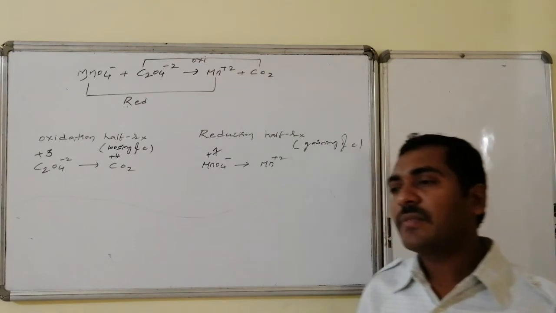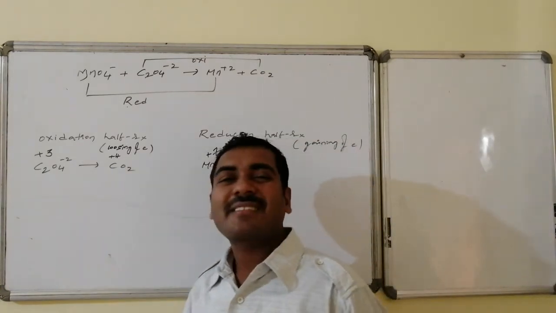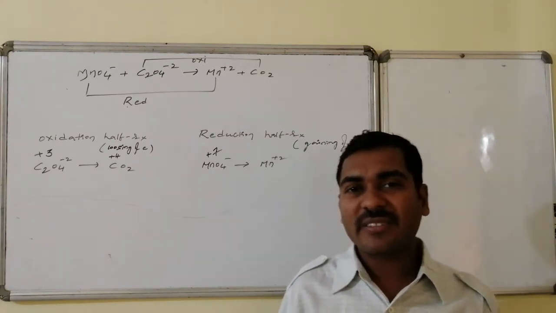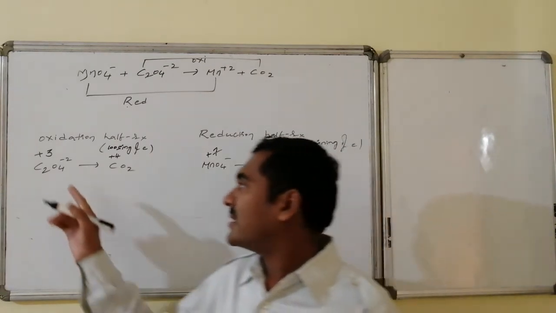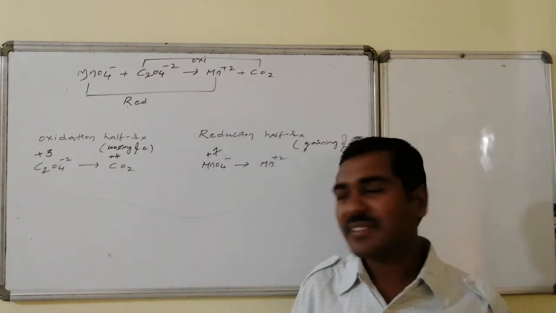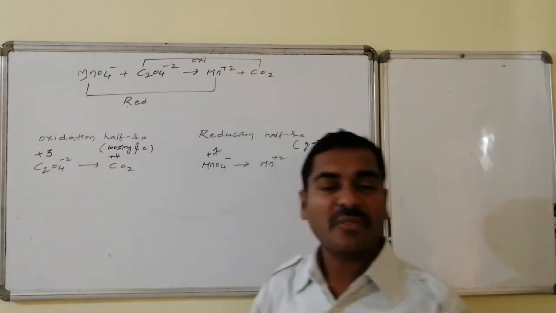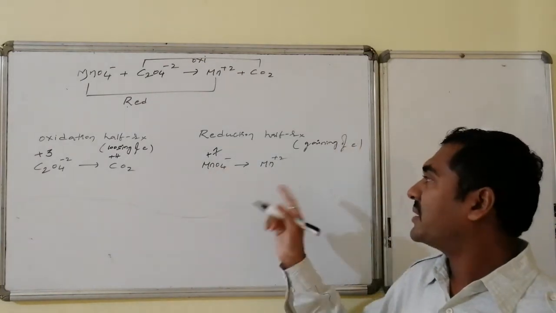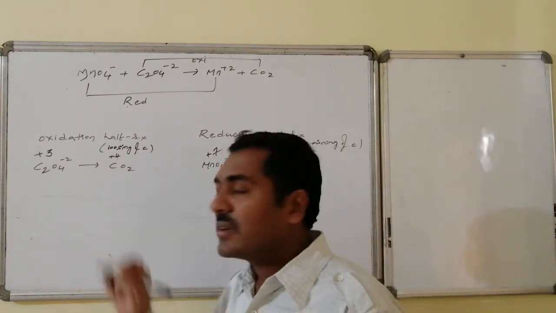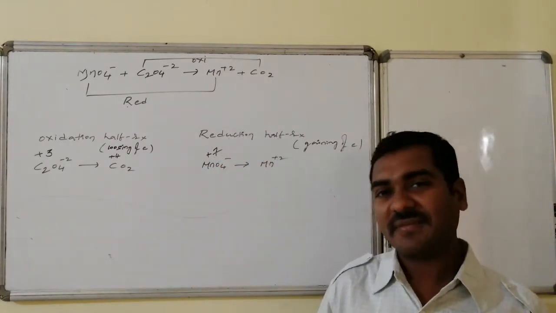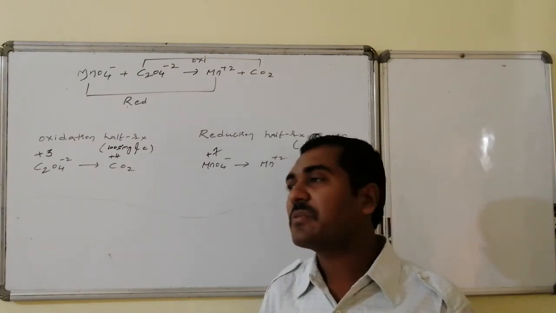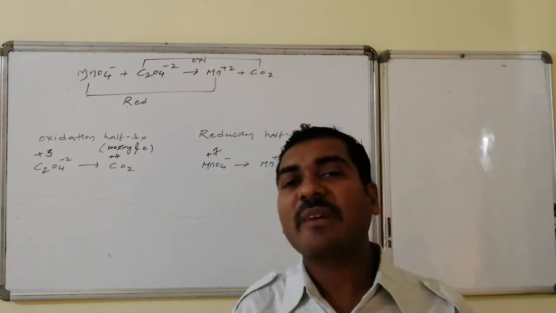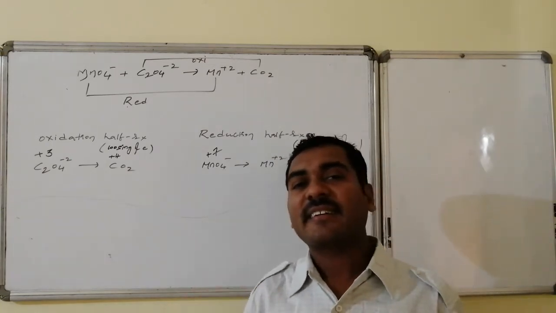The first thing is we have to cross check, because the oxygen number can be variable, the hydrogen number can be variable. The atom responsible for oxidation and reduction, that we have to identify. Which is undergoing oxidation? Carbon is undergoing oxidation from +3 to +4. Similarly, which atom is undergoing reduction? Manganese is undergoing reduction from +7 to +2. So our focus here is on carbon, nothing else. First of all, our first duty is to check whether the same number of atoms are present in the reactant as well as the product.